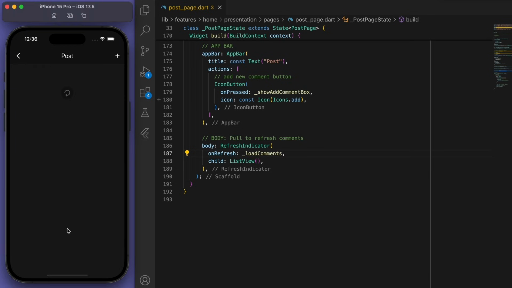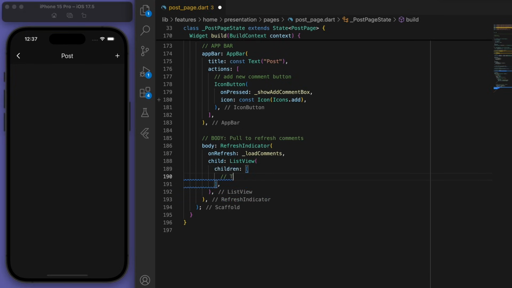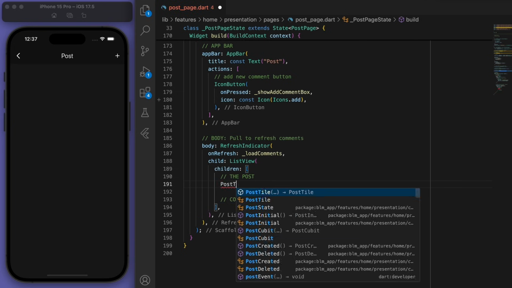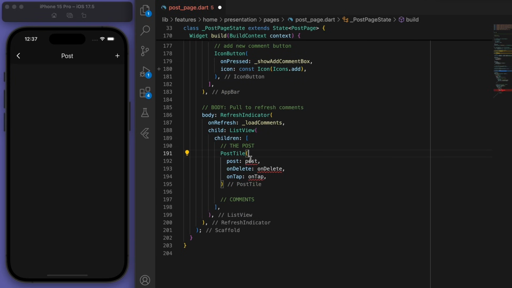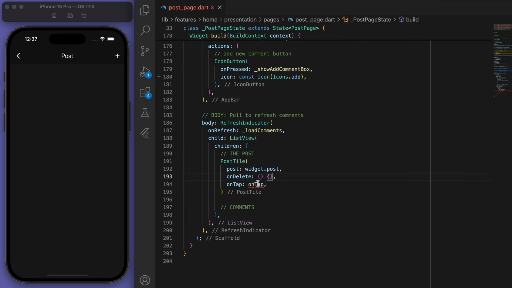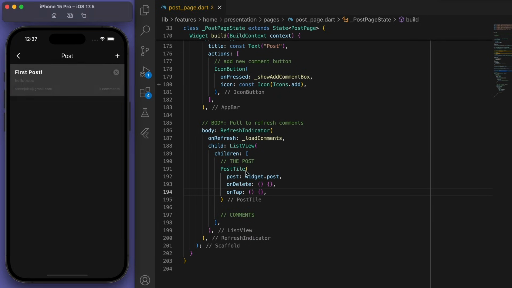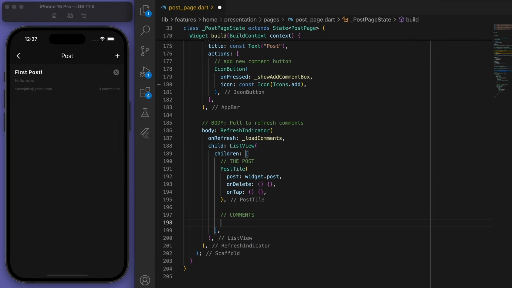And once we've loaded the comments, let's use a list view so that at the top we've got the post. There it is. And beneath that, we need the comments, right? So maybe we could use a divider.